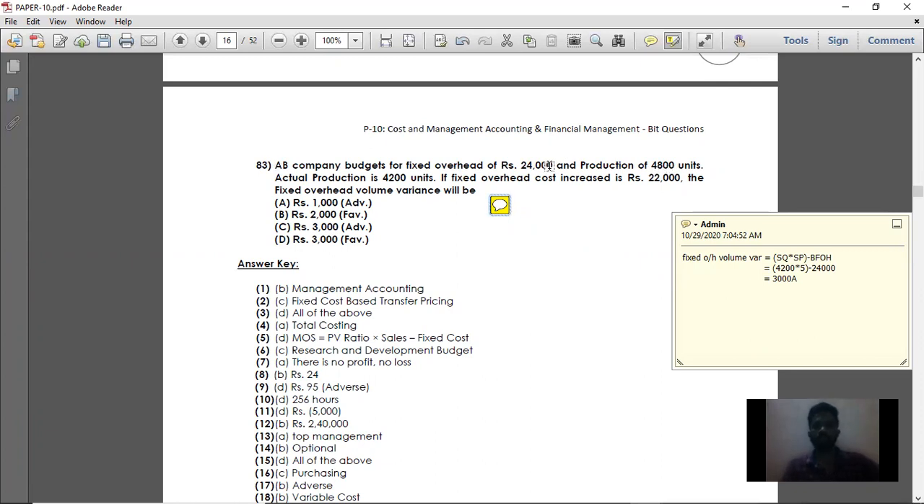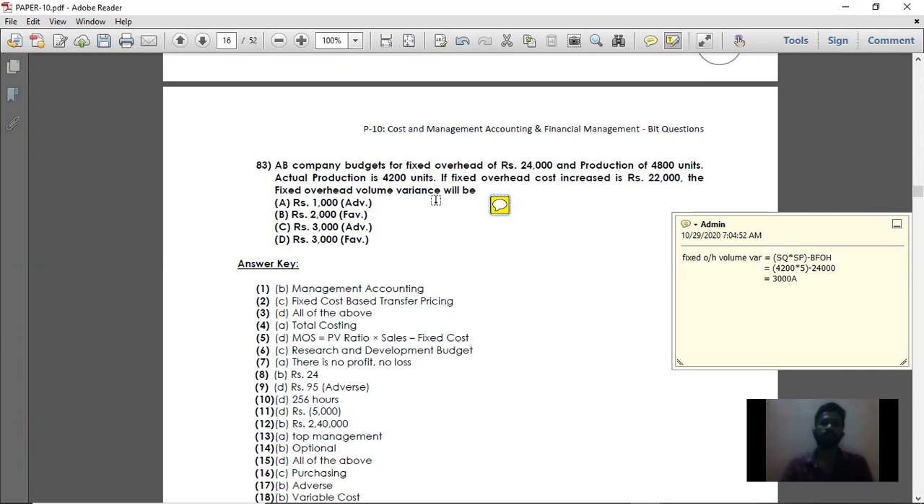Budgeted fixed overhead is 24,000. Budgeted units is 4,800. If you divide both, you get the standard price, that is 5 rupees per unit. Then actual production is 4,200 units. If the actual fixed overhead is 22,000, they are asking us to calculate the fixed overhead volume variance.